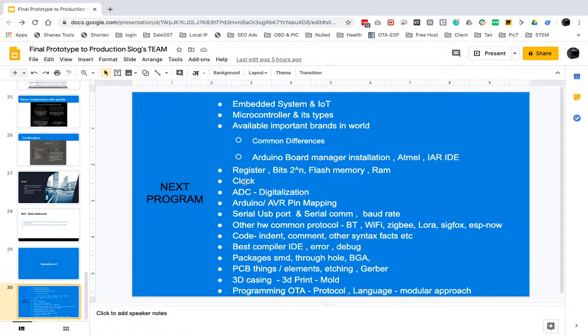Then we will talk about compilers, how you should read errors, how to resolve them, and how to debug a program.